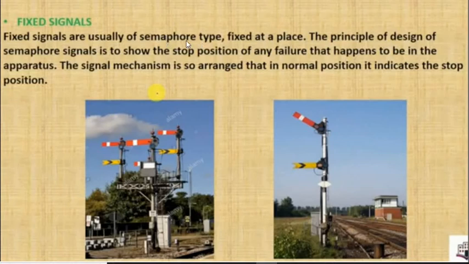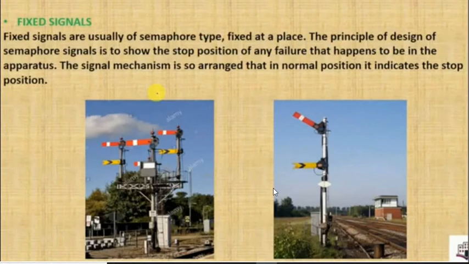Semaphore signal is a type of fixed signal which is fixed at a place. The principle of design of the semaphore signal is to show the stop position in case of any failure that happens in the apparatus. The signal mechanism is so arranged that the normal position indicates the stop position. The semaphore signal is used to indicate the stop sign.